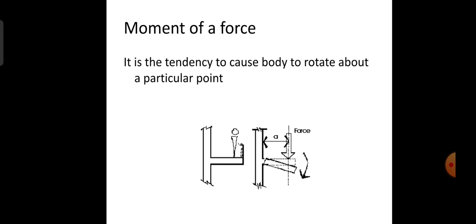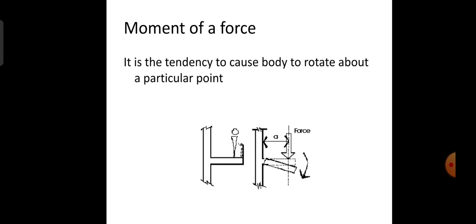Whenever a body is to develop a moment, the force must act upon the body such that it has a turning effect. This always occurs when the force is applied so that it does not pass through the centroid of the body. Whenever the force passes through the centroid of the body, the moment will not develop.